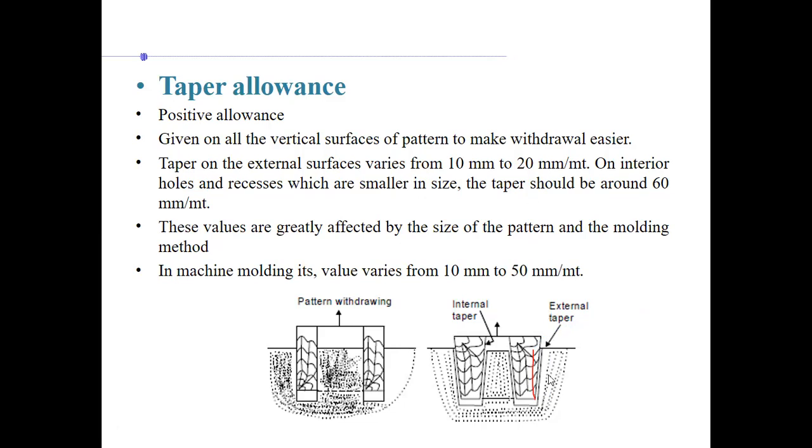About this draft, basically, is what we're keeping. So we call it taper allowance because we are keeping a taper, where values depend on the size of the pattern and the molding method. In machine molding, value varies from 10 mm to 15 mm per meter, because it is to be machined, and therefore you are keeping a higher taper tolerance.